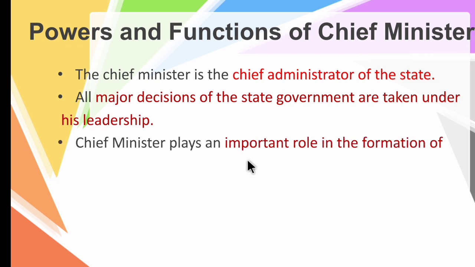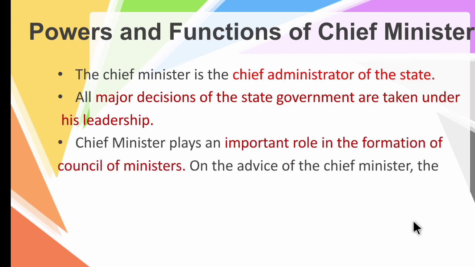Then the chief minister plays an important role in the formation of the council of ministers. As I told, the chief minister appoints the council of ministers for various departments, education departments, health departments, water departments, drainage departments.